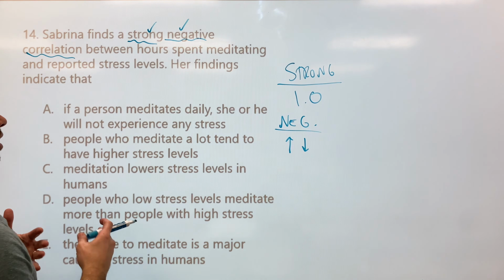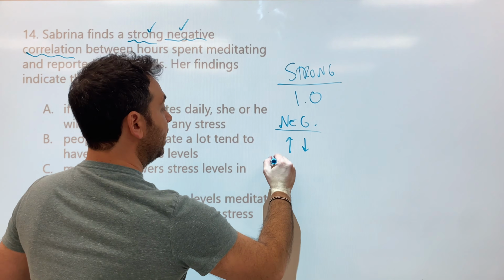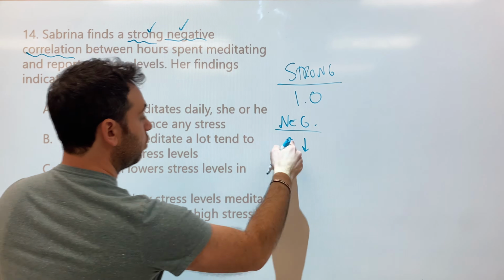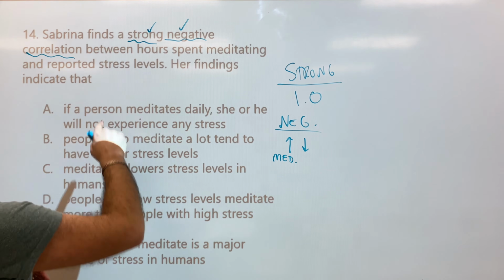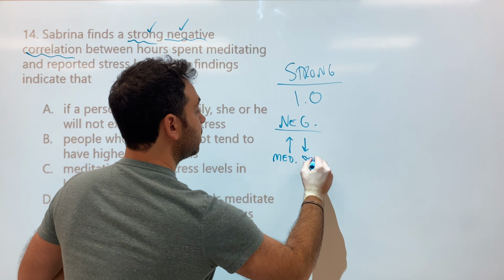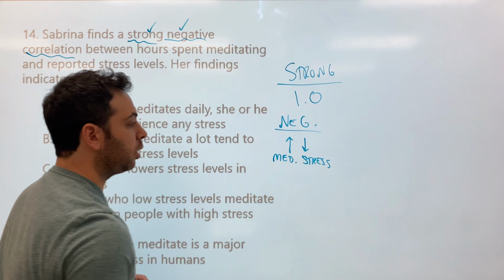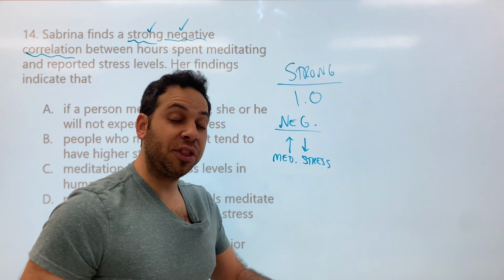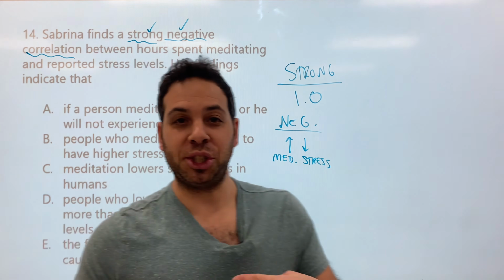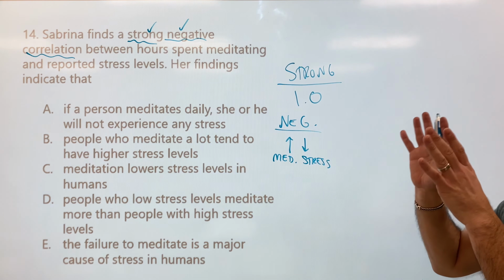So what we're saying is the hours spent meditating, so the more we meditate, reported stress levels decrease. Okay, so there's our strong correlation. The more you meditate, there's a relationship, the less stress you have. All right, let's take a look. Oh, by the way, this is also really important.